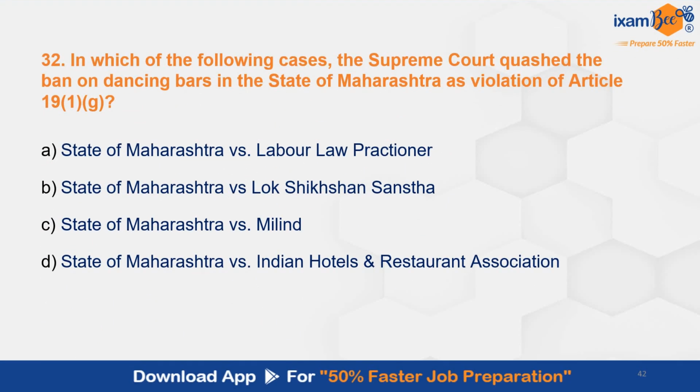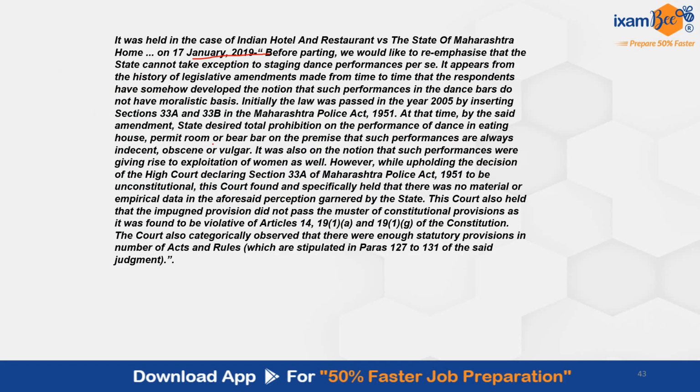Coming to the next question, in which of the following cases the Supreme Court quashed the ban on dancing bars in the state of Maharashtra as violation of Article 19(1)(g)? The correct answer here is D. State of Maharashtra versus Indian Hotels and Restaurant Association. This is a 2019 case and the court held that the impugned provision did not pass the muster of constitutional provisions as it was found to be violative of Article 14, 19(1)(a) and 19(1)(g) of the Constitution.